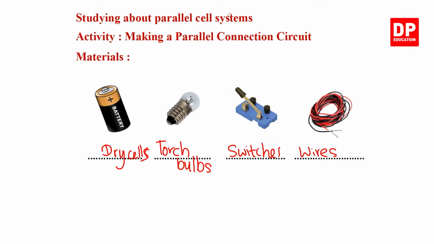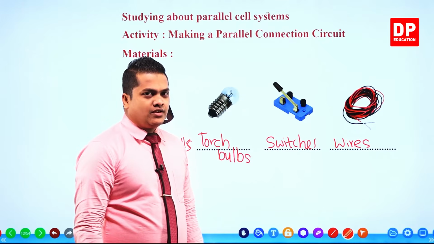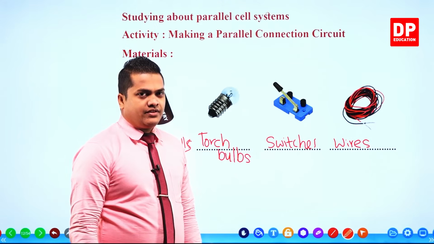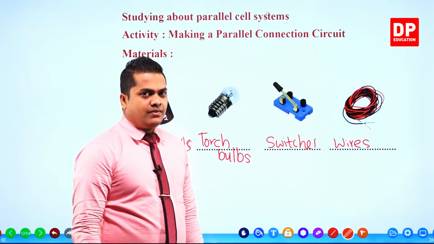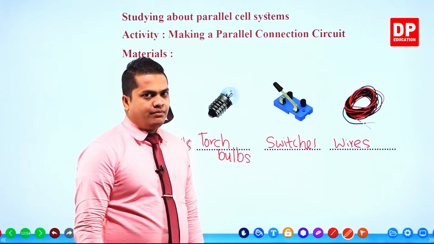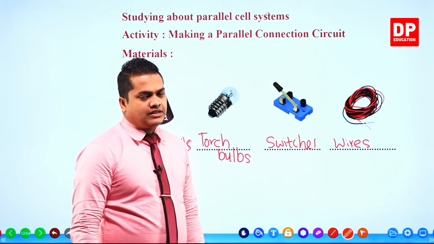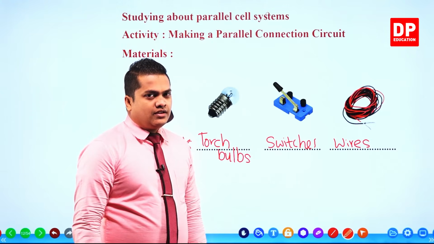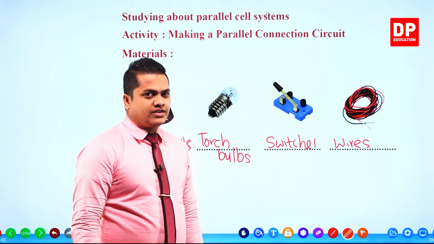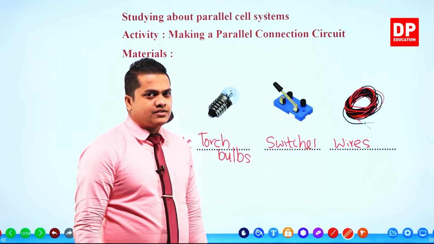Like in the earlier case, we are going to take one cell connected with the electric bulb. Then we are going to take two cells, but the connection should be parallel to each other. Like that, if you want, you can connect three as well. And we are going to check the brightness.